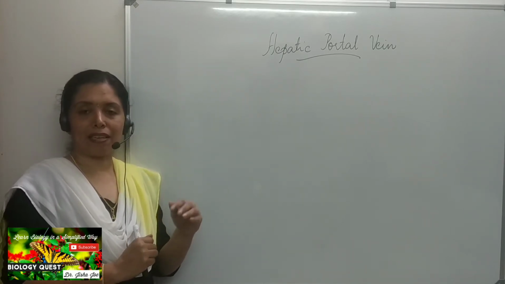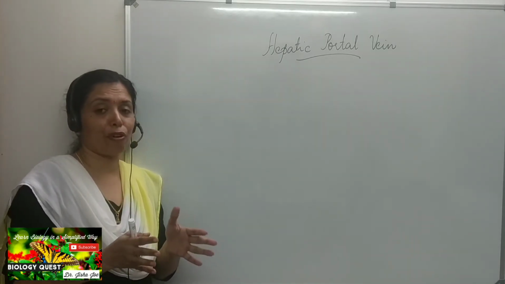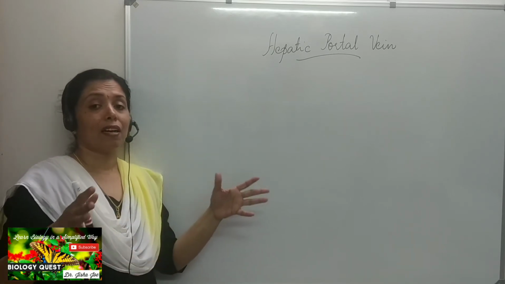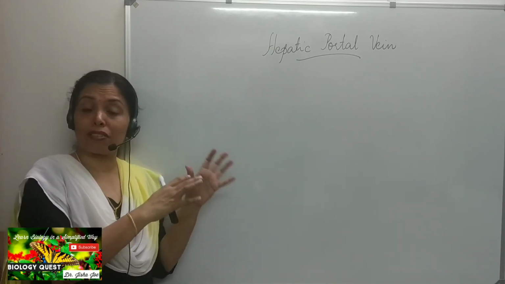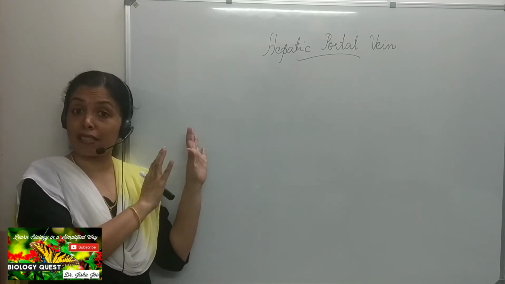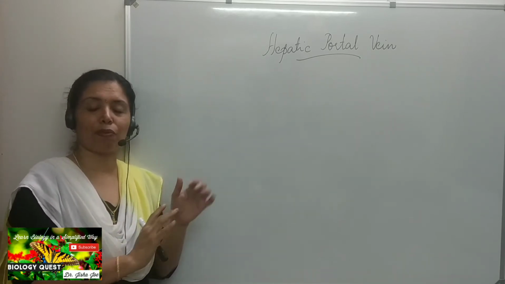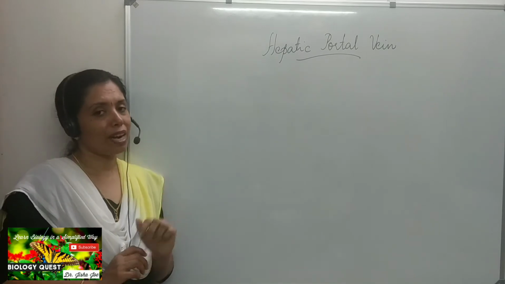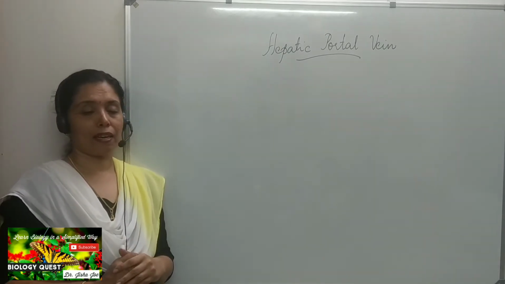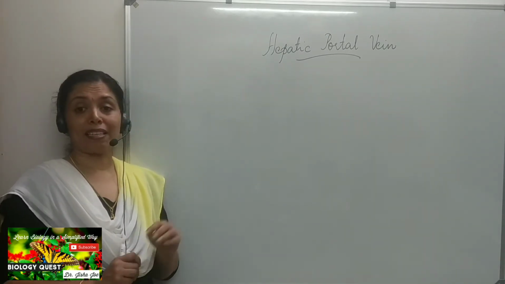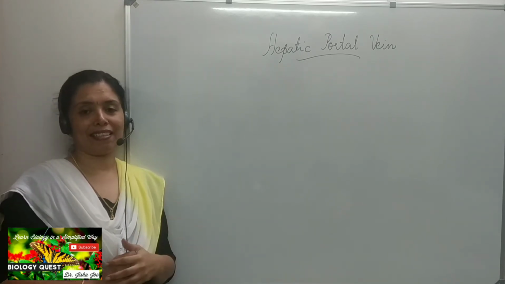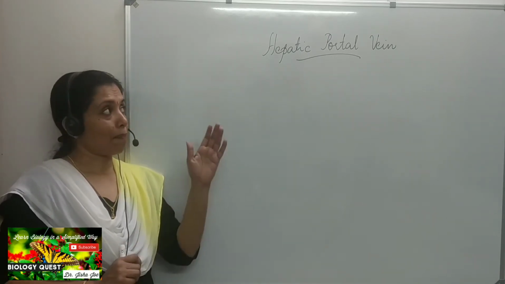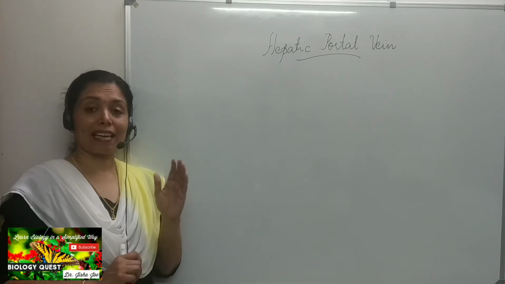As you can see, the capillaries rejoin to form the venules. Different venules rejoin to form the veins, and the different veins rejoin and form the largest vein, which is the vena cava, which drains the blood into the right auricle. Okay, but a portal vein is a vein that begins and ends in capillaries, and the hepatic portal vein is an example